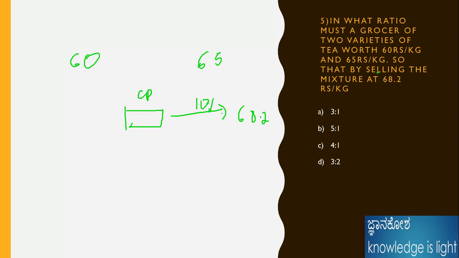Here the 10% is not given, I am taking the 10%.